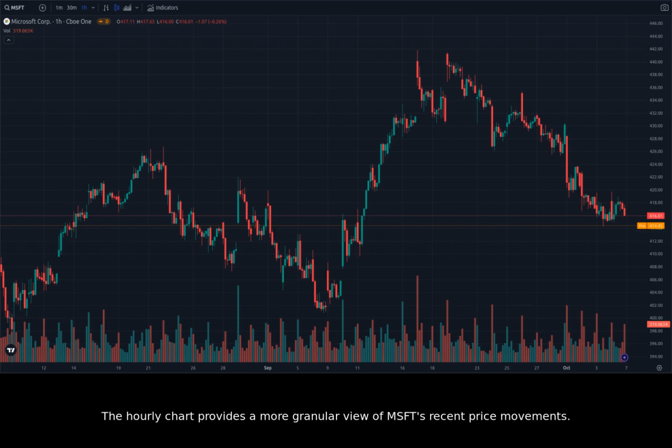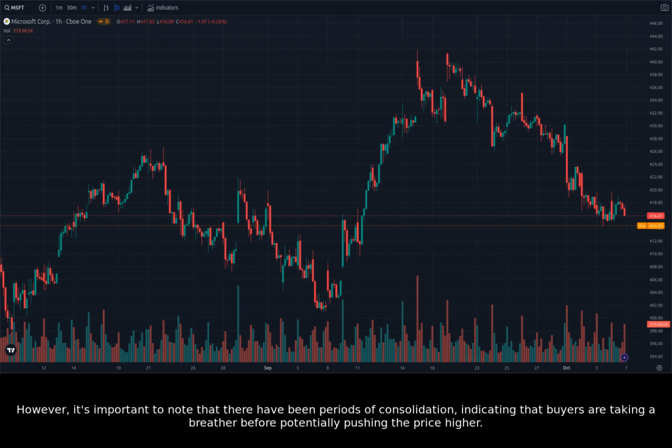The hourly chart provides a more granular view of MSFT's recent price movements. We can see a clear upward trend in the past few trading hours. The stock has been trading above its moving averages, suggesting strong buying pressure. However, it's important to note that there have been periods of consolidation, indicating that buyers are taking a breather before potentially pushing the price higher.